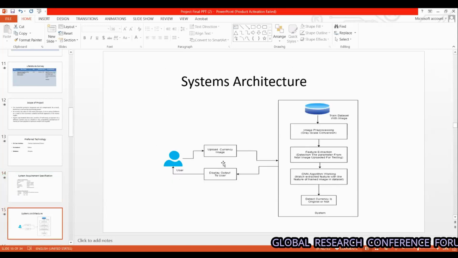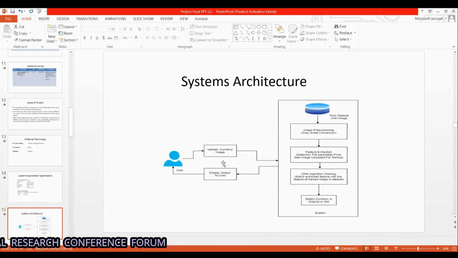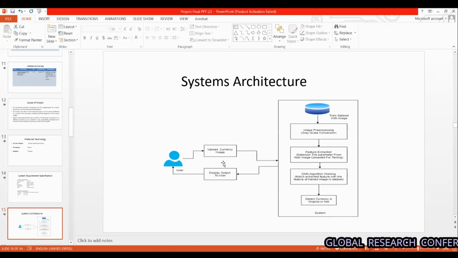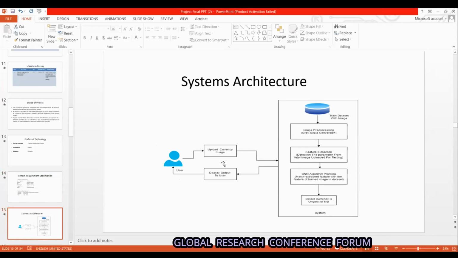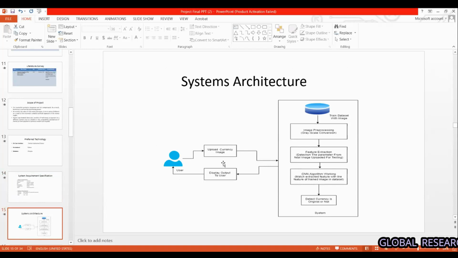Good afternoon. Coming to the system architecture, this is the blueprint of our project, where a user uploads a currency image and the training and testing of the data happens in the system. Image pre-processing takes place, in which the grayscale image is converted into binary.